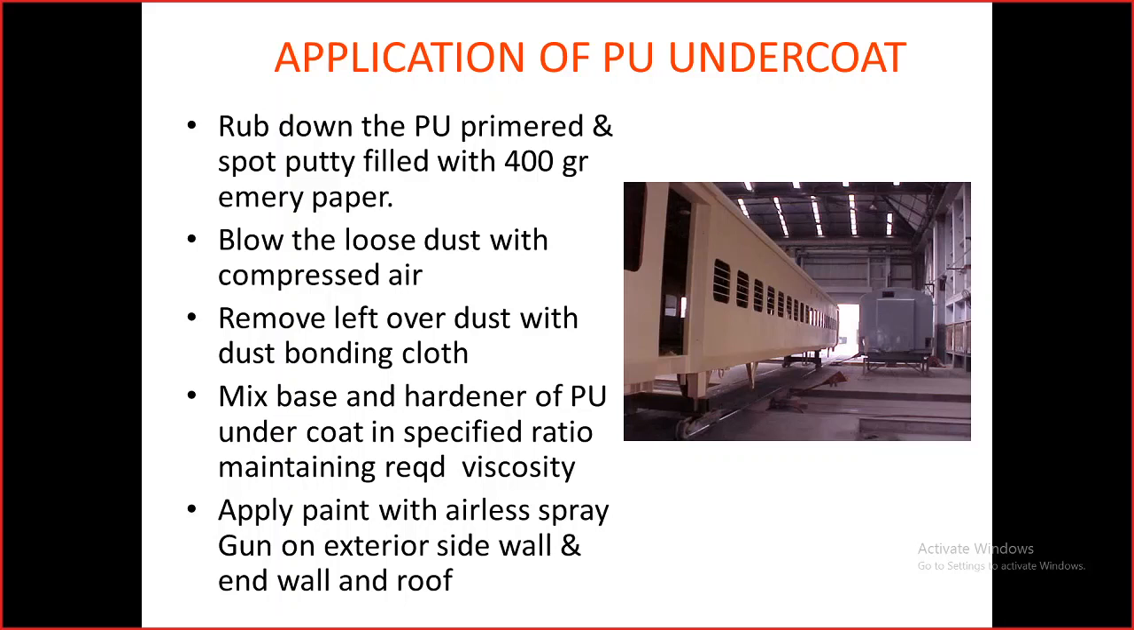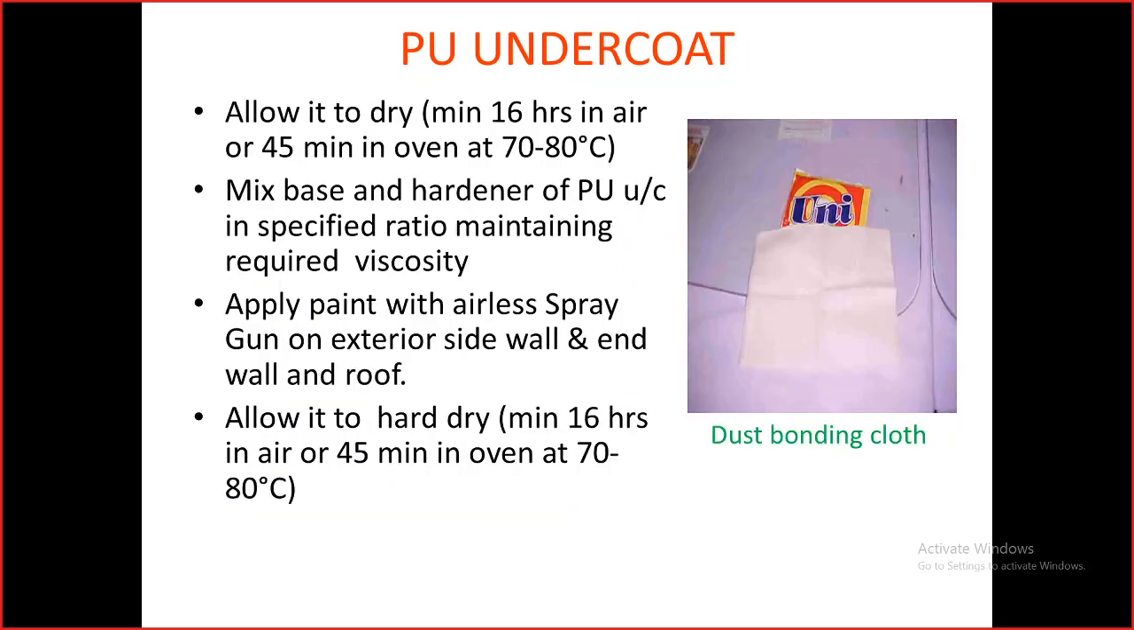So remove the leftover dust with the dust bonding cloth, and then we have to mix the base and hardener of PU undercoat in the specified ratio. Then we have to apply on the coaches, side walls, end walls and roofs with the help of an airless spray gun. This is the dust cloth shown here.